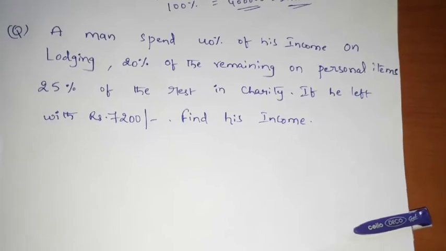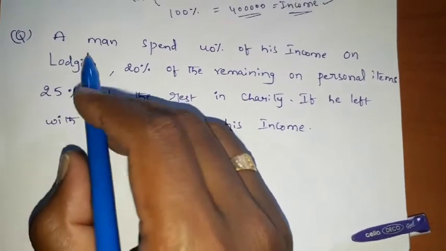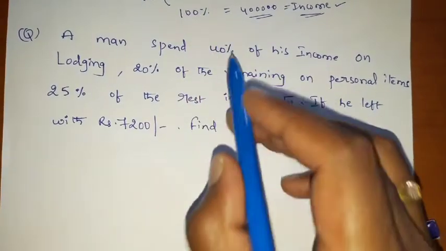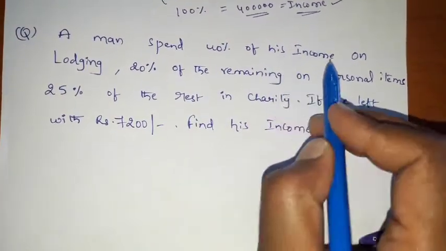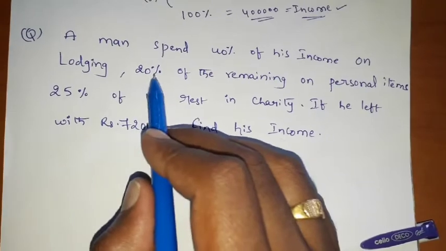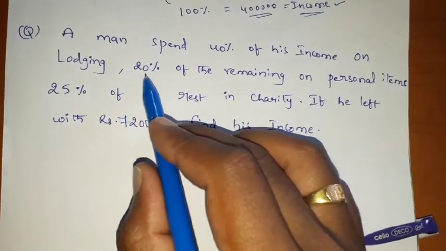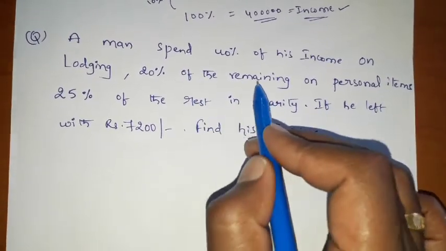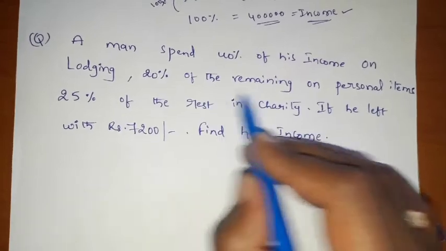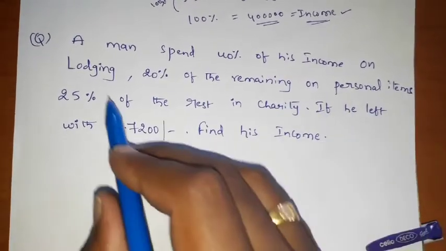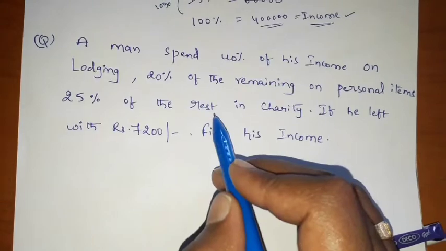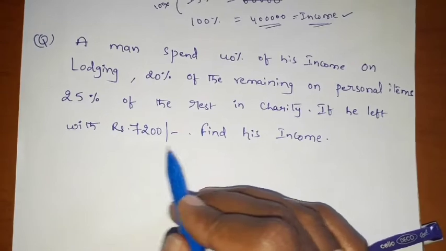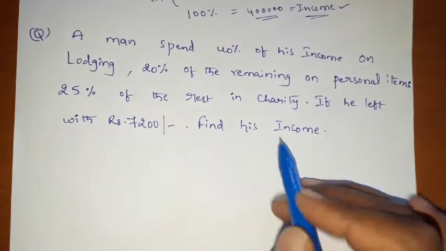Let us see another problem. Here in the question he says that a man spent 40% of his income on lodging, 20% of the remaining. See the sentence here friends, there is somewhat different. 20% of the remaining he is saying, 20% of the remaining on personal items, 25% of the rest in charity. If he is left with 7200, find his income.